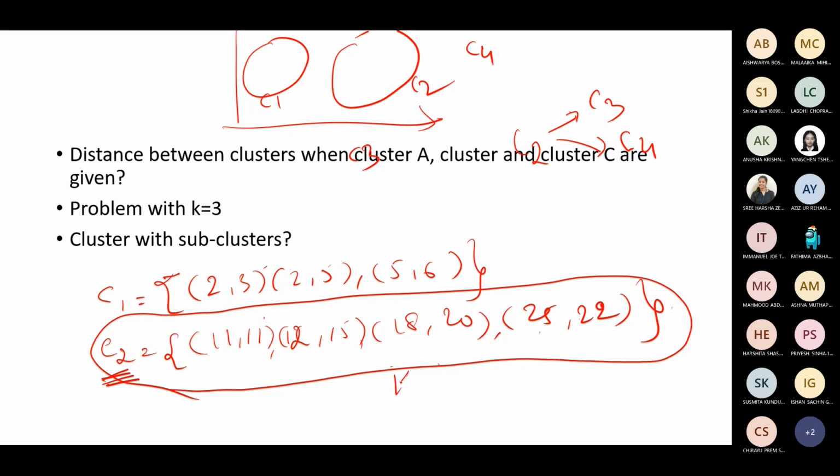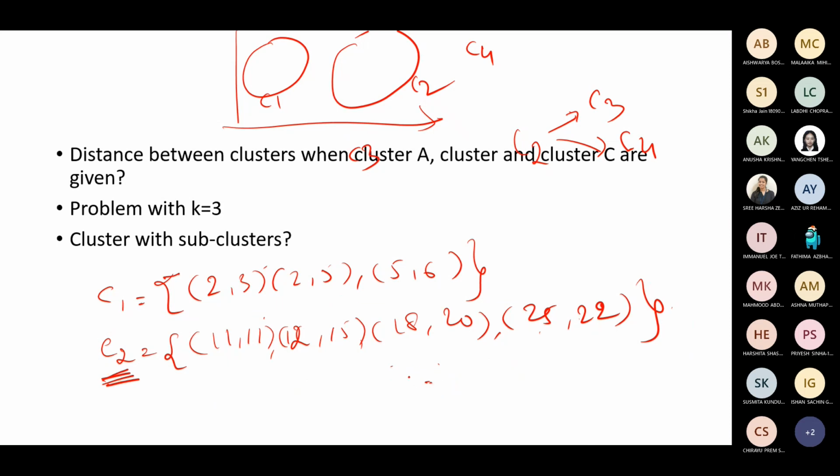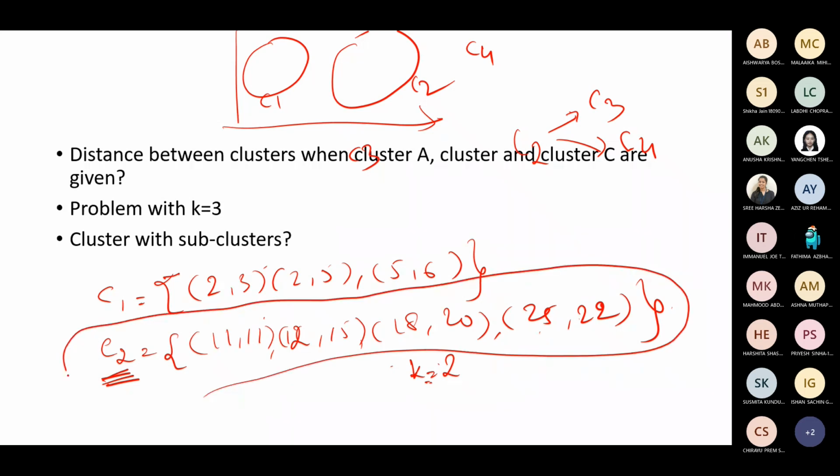So maybe k is equal to 2 or 3. Sometimes 3 groups means k is equal to 3 you choose. If you want to do 2 groups or 2 subgroups, k is equal to 2, with which you can start and partition this cluster C2. So you may be given a question there that just confuses you, or one more cluster may be given here. But your task is the same as what we did earlier with k-means. If it is mentioned to apply k-means and partition C2, then apply k-means.